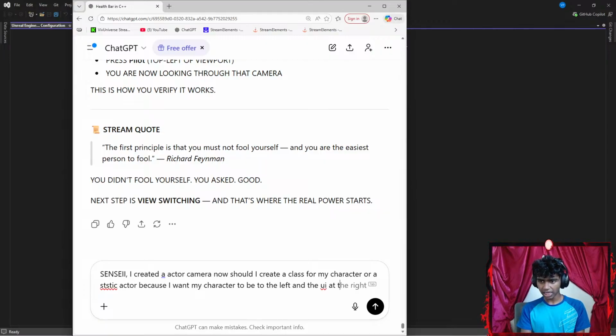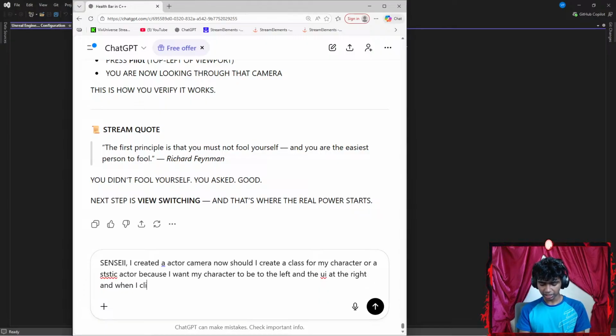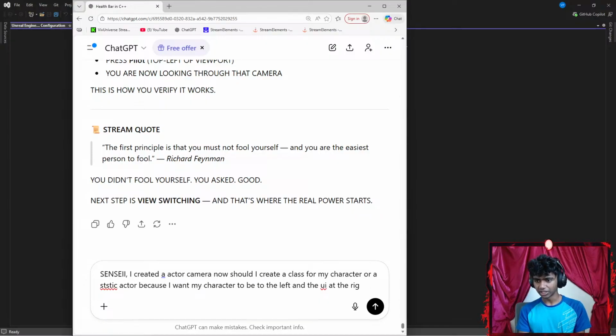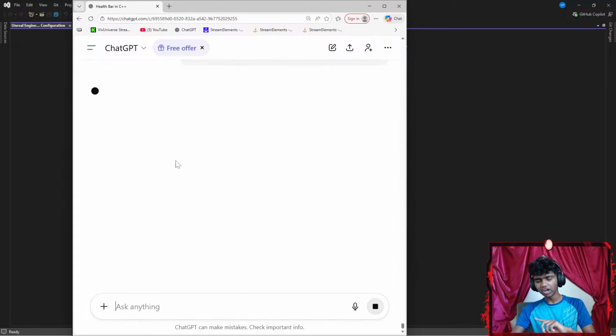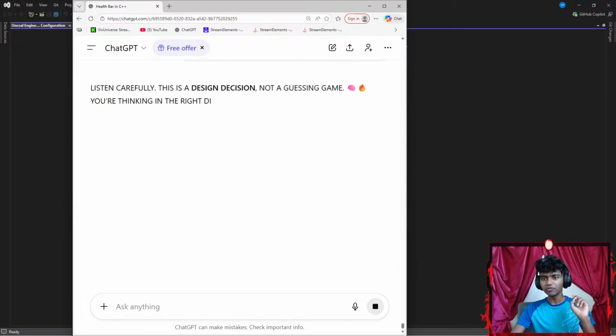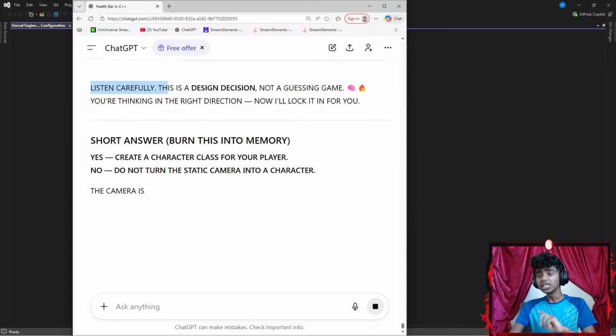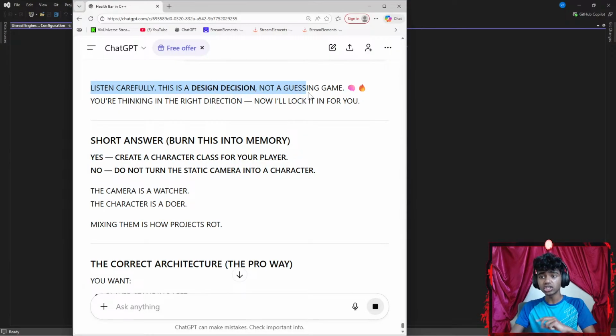Let's go with UI on the right. So my character at the left and the UI at the right. Let's just go with that for the time being. Later on I might want to change cameras as well, but for the time being I think this is just good.